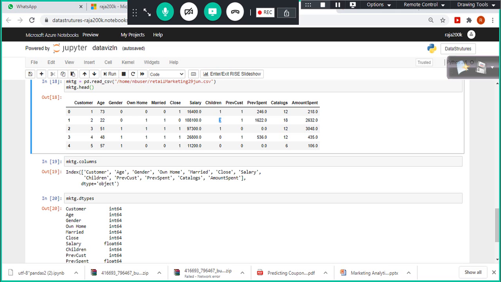So I don't want to blindly send whatever catalogs we have to all my customers. Let's say my customer base is 1 million. If I blindly send all the catalogs to 1 million customers, what will happen? The cost is very high. On the one hand, the mailing charges, on the other hand, the printing charges. Per catalog, we spend $15. Right? If I send it to every customer, not all the customers are going to buy.